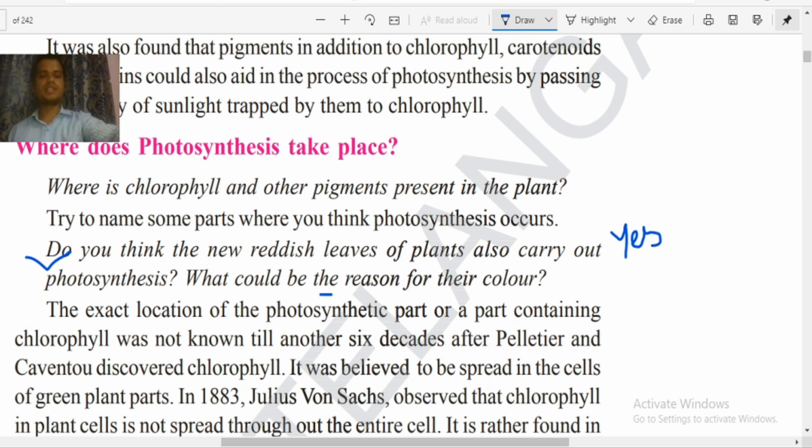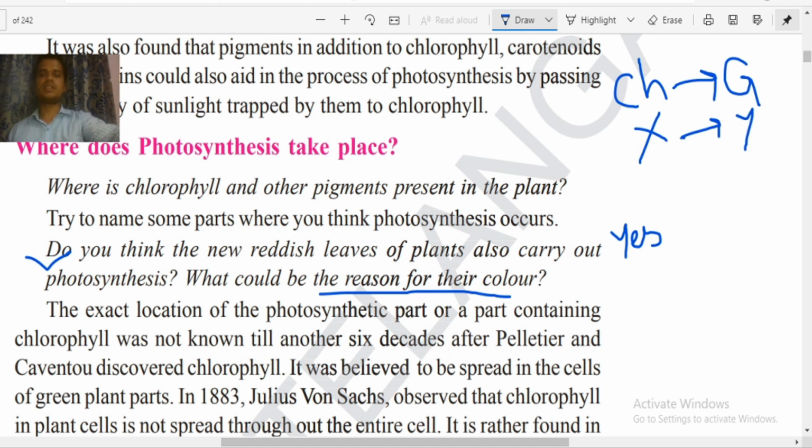Now what could be the reason for their color? See, chlorophyll is responsible for the formation of green color. Just like xanthophyll is a structure which is useful for the production of yellow in the leaves. So just like that, so many other color producing structures are there and some of them will produce this reddish color also.